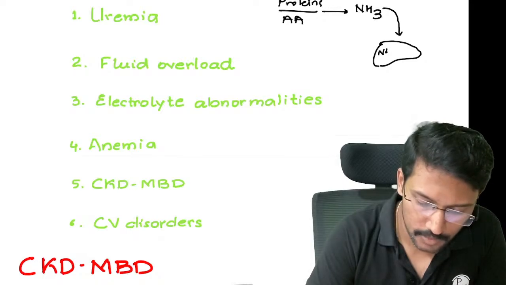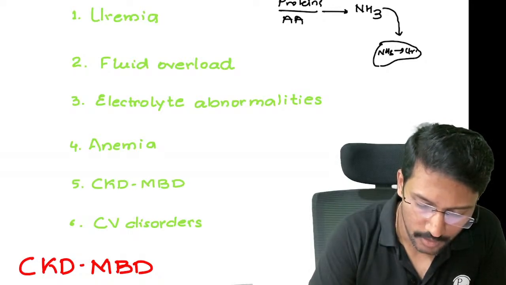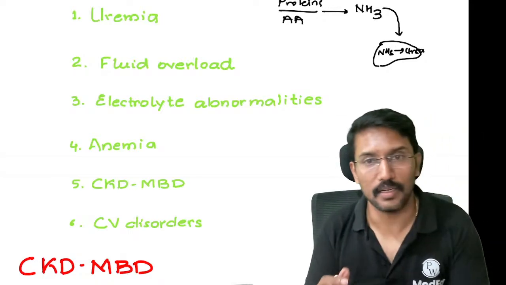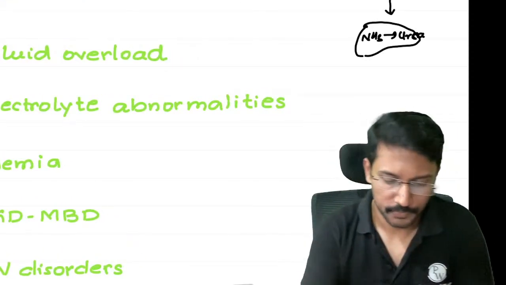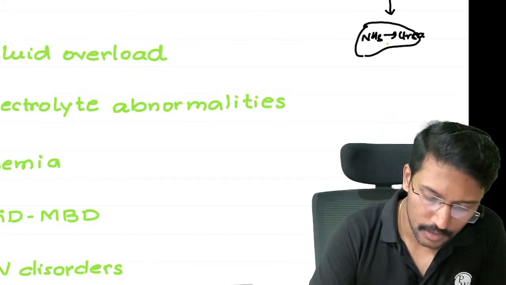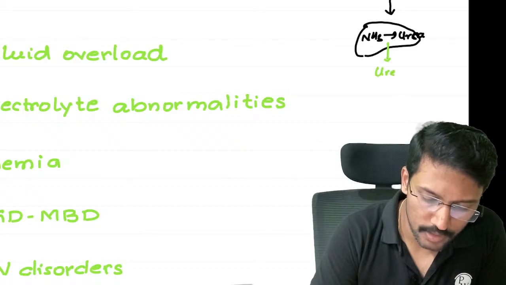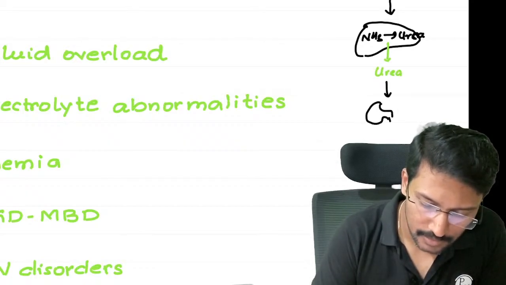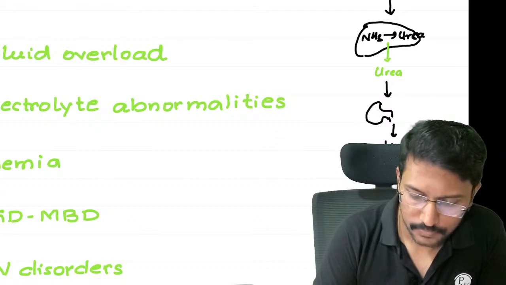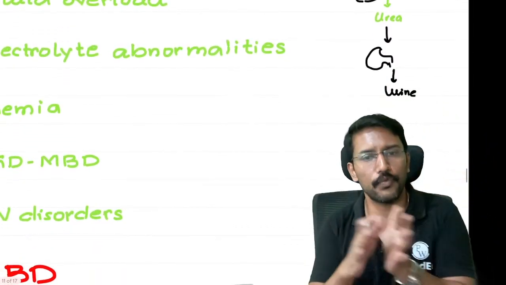In the liver, ammonia becomes urea with the help of a cycle that you have studied called the urea cycle. The urea cycle runs in the liver, and then the liver converts ammonia to urea. Now we have urea in circulation. This urea will be excreted by the kidney in urine. That is how we clear.